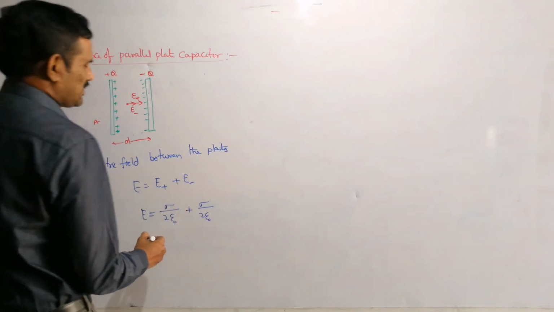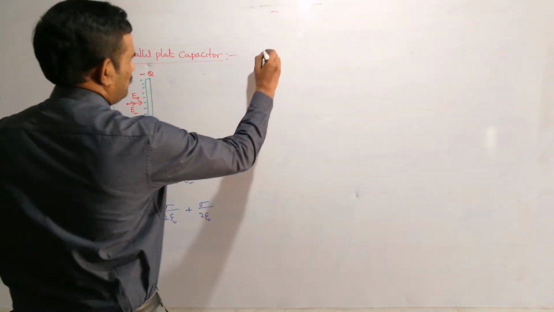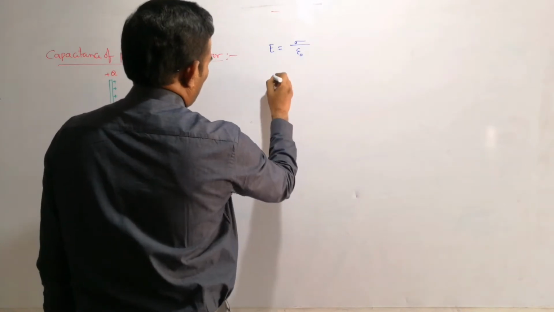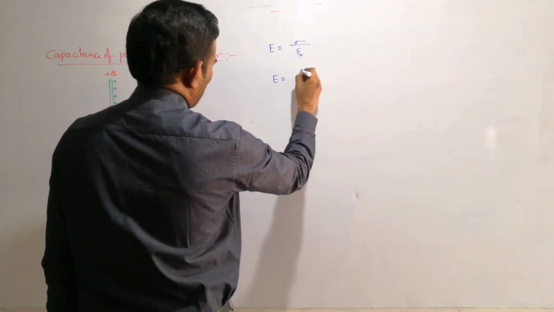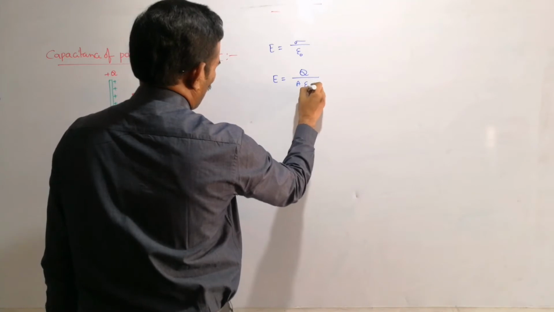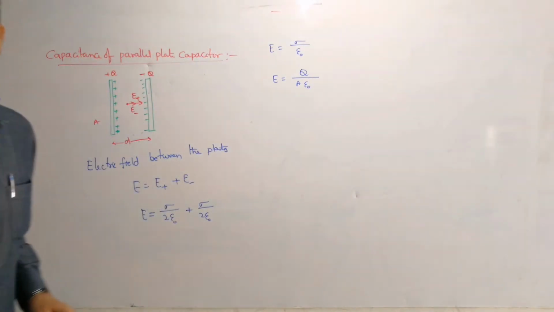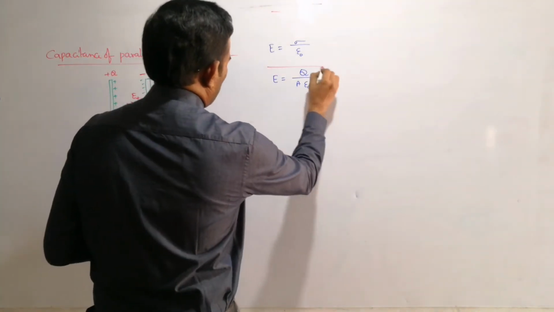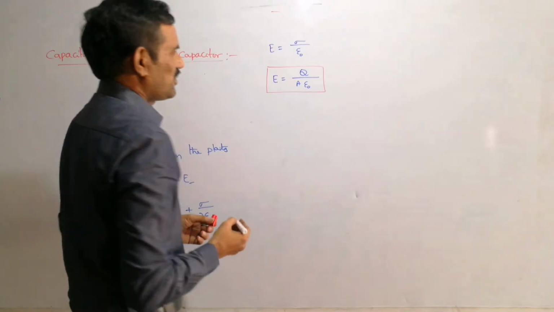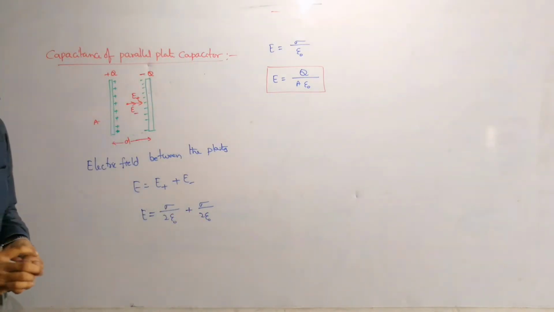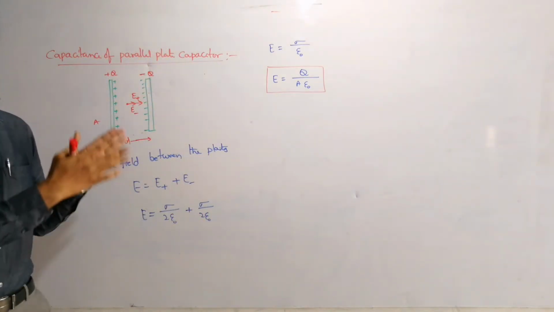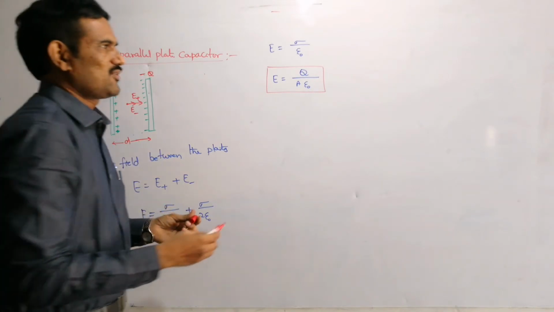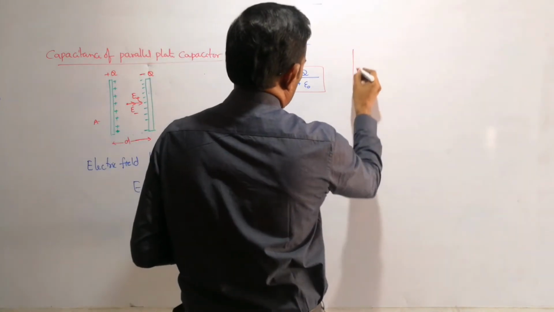So then you can write the net electric field as sigma by epsilon naught, and sigma you can write as Q by A. So this is Q by A epsilon naught, right? That is nothing but our electric field expression, the electric field between these plates. And the electric field between the plates will be uniform, because that is an infinite plane. Infinite planes means a uniform electric field will be there. So the electric field direction will be like this.